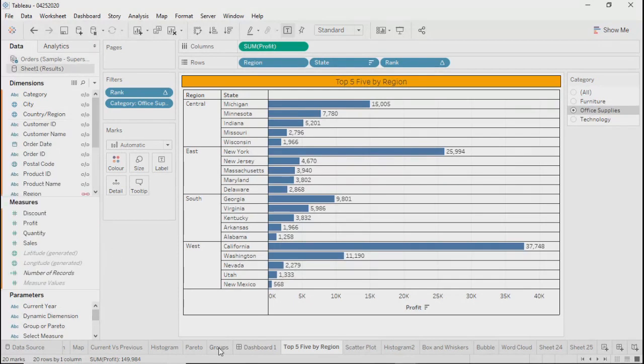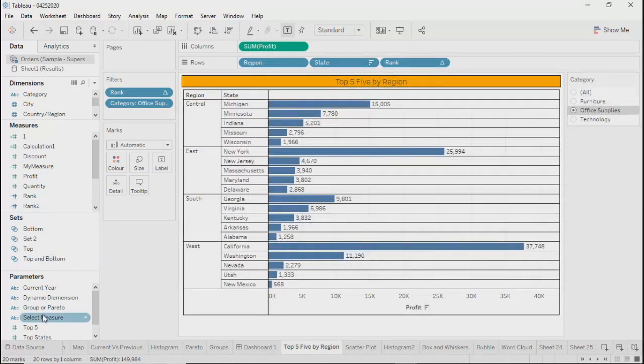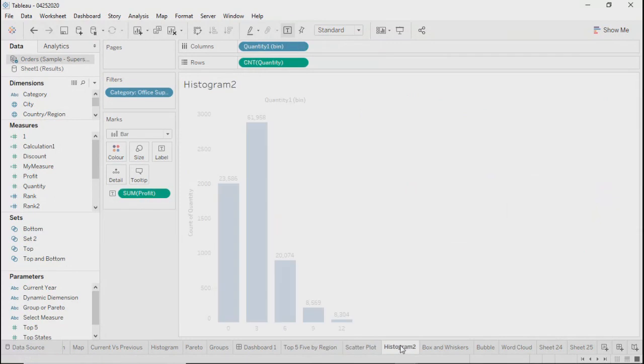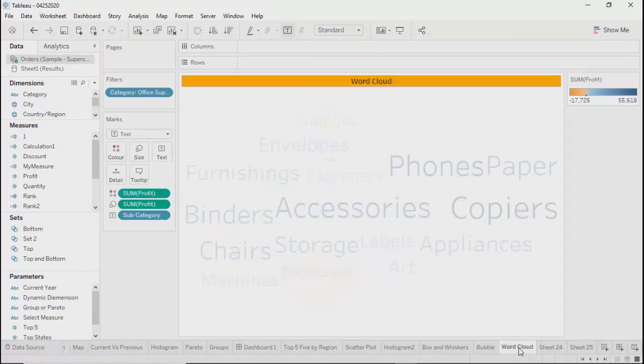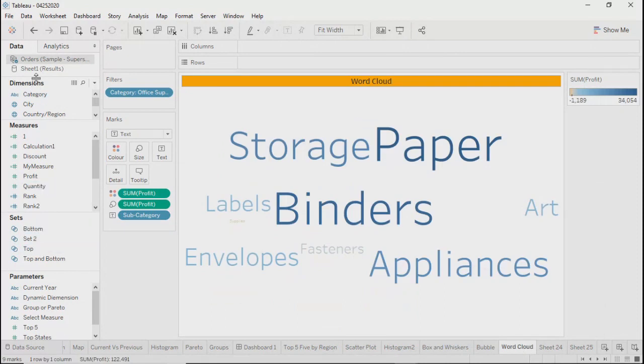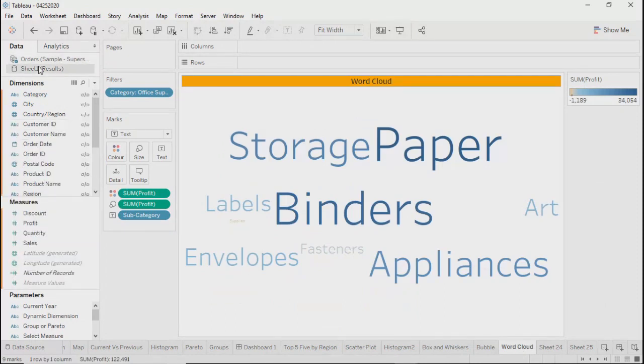Now, anywhere in the workbook, if you go, you will see parameters and sets everywhere across the workbook. However, sets will not appear if your data source is different, right? I'm selecting a different data source. You don't see those sets here. Sets are gone, right? So this is another difference. It can be asked in the interviews also, right?